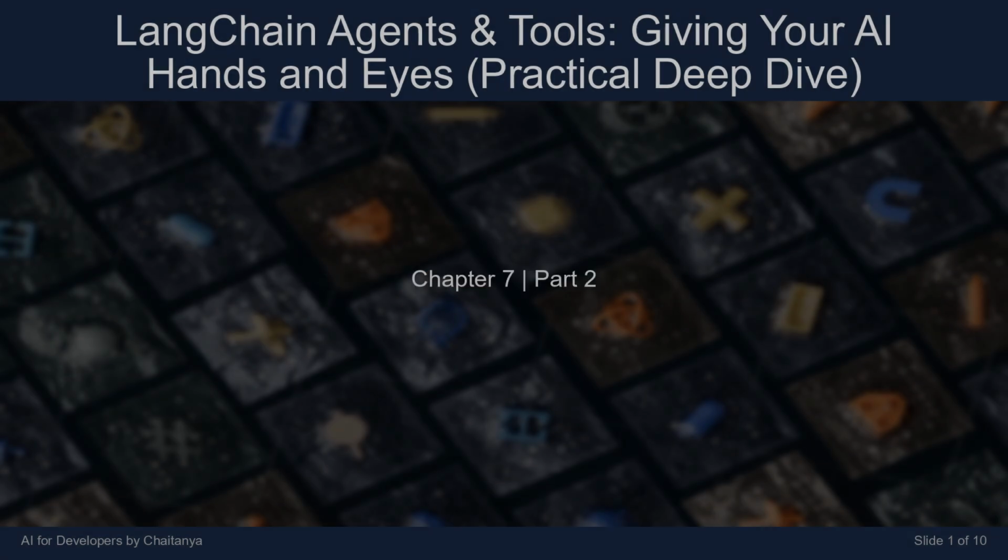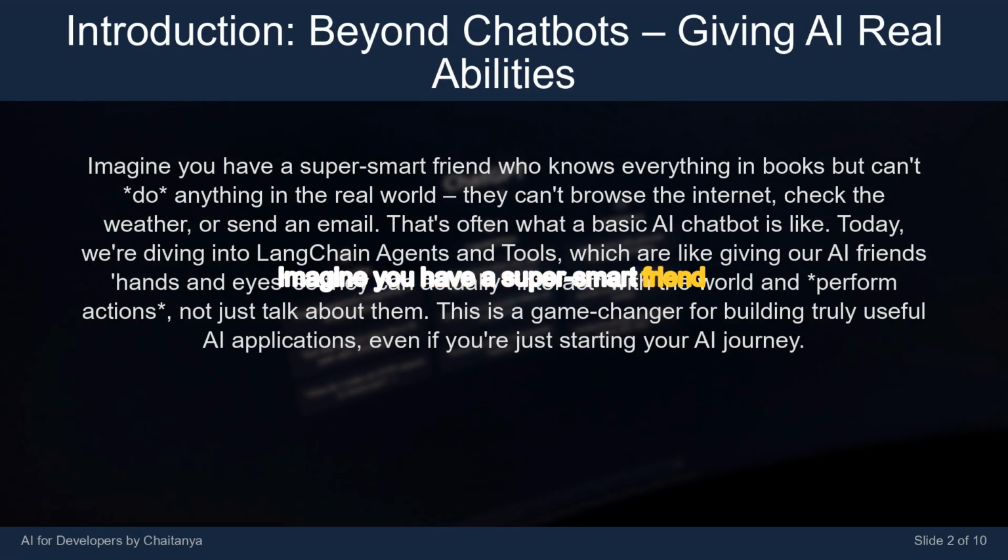Practical deep dive. Imagine you have a super smart friend who knows everything in books but can't do anything in the real world. They can't browse the internet, check the weather, or send an email. That's often what a basic AI chatbot is like. Today, we're diving into LangChain agents and tools, which are like giving our AI friends hands and eyes so they can actually interact with the world and perform actions, not just talk about them. This is a game changer for building truly useful AI applications, even if you're just starting your AI journey.